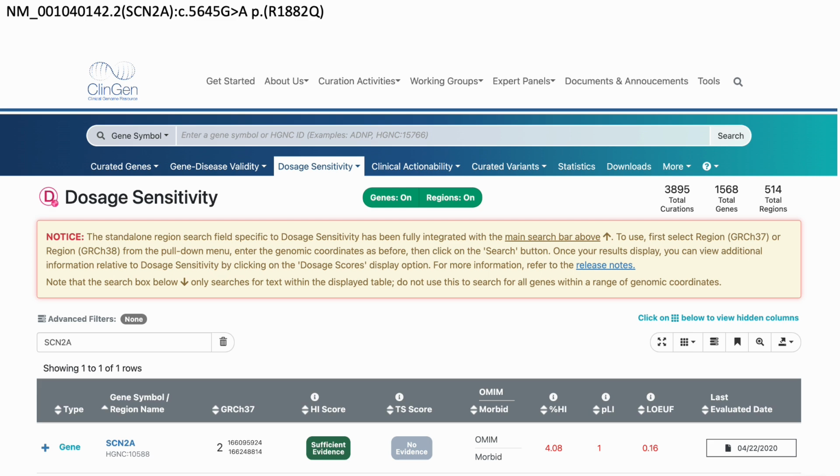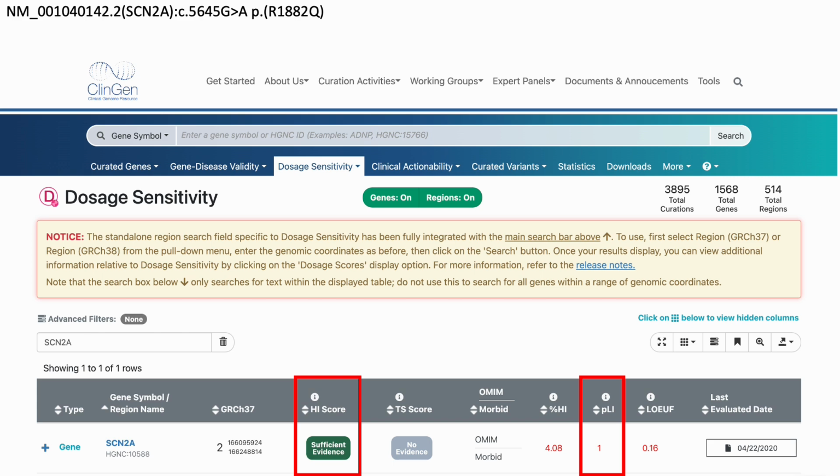If we search up SCN2A on ClinGen, we see here that there is sufficient evidence of haploinsufficiency being a cause of disease. We also see that this gene has a pLI score of 1. pLI scores greater than 0.9 indicate that the gene appears to be intolerant to loss of function variations. Though haploinsufficiency seems to be a cause of disease, it is not necessarily an exclusion criteria. Knockdown ASOs can still be considered if the disease caused by haploinsufficiency is less severe than the disorder caused by gain-of-function or dominant negative variants. Though phenotype considerations are beyond the scope of this guideline, one can consider using OMIM, PubMed, or GeneReviews to